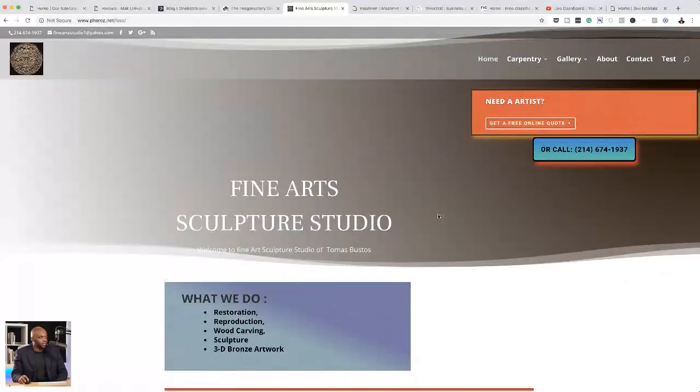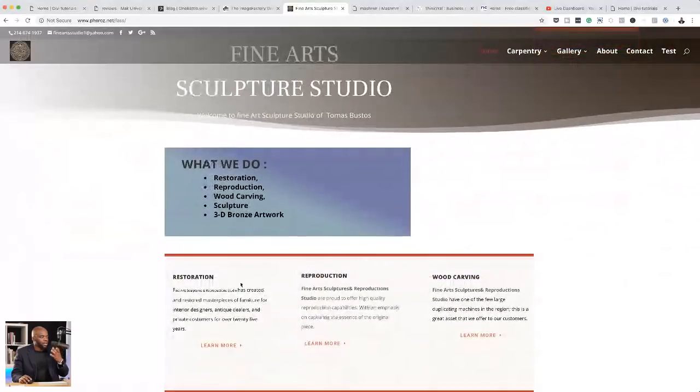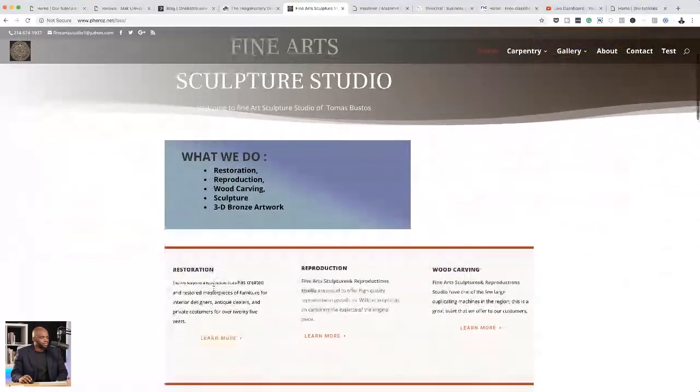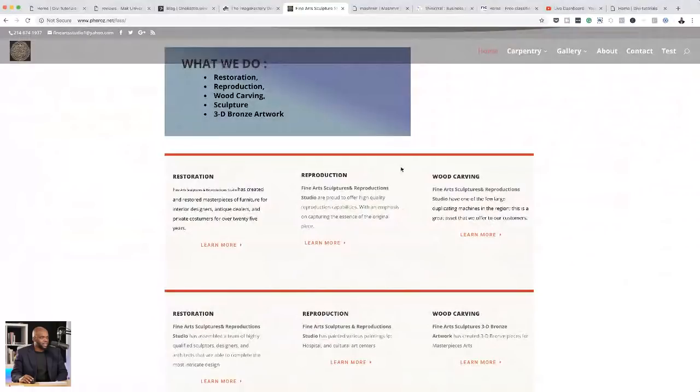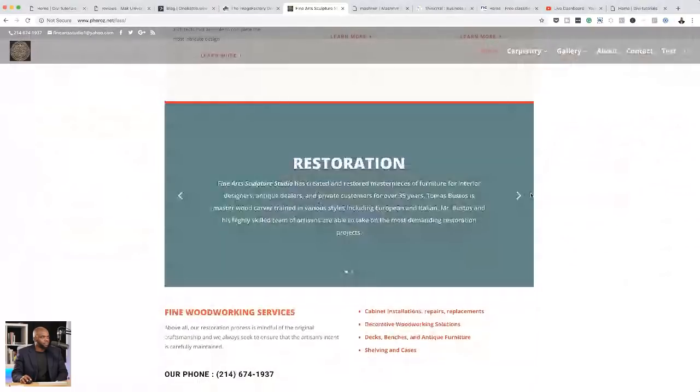Now, moving ahead here, what we do, again, there's no need to have this in this rectangle because you've actually got it here on the bottom. And I think this layout is okay, to be honest, because you have restoration, production, wood carving, and so on. But having this here, you can just have it here as a title, what we do, and that's about it. Having this rectangle, you may not really need that, to be honest. And then on the bottom here,